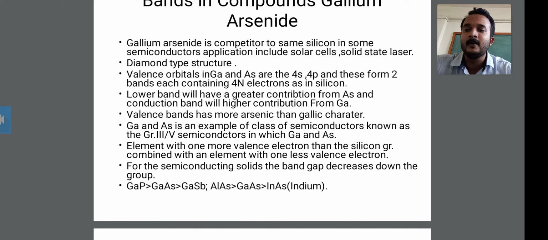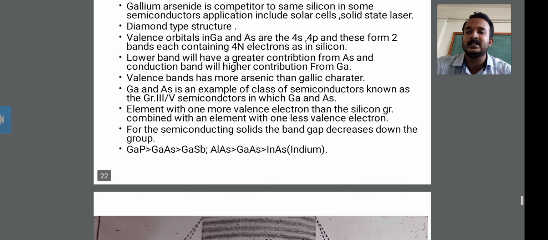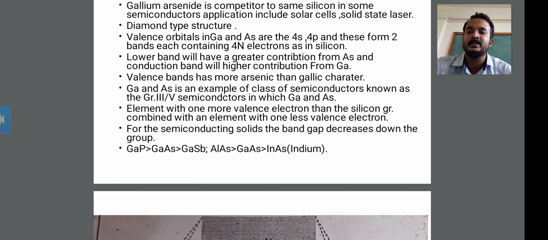Okay, then for the semiconductors, the solid band gap decreases down the group. Therefore this is GaP greater than GaAs greater than GaSb, AlAs greater than GaAs greater than indium arsenide. Okay, this is all about the semiconductor solids, and the band gap decreases down the group, and this is the decreasing order of the band gap.